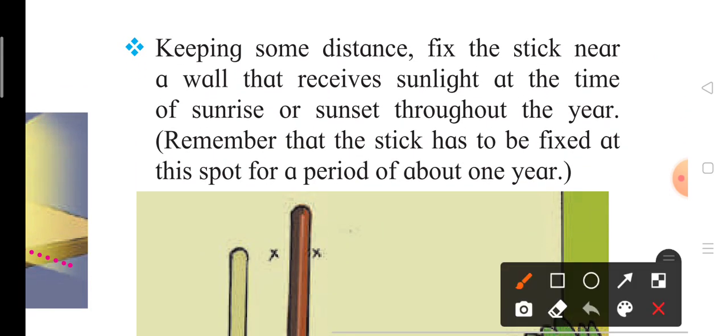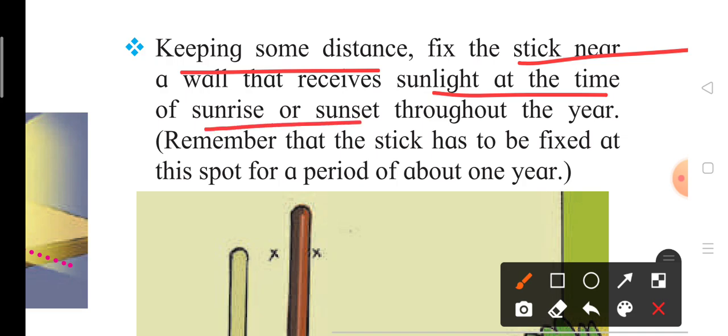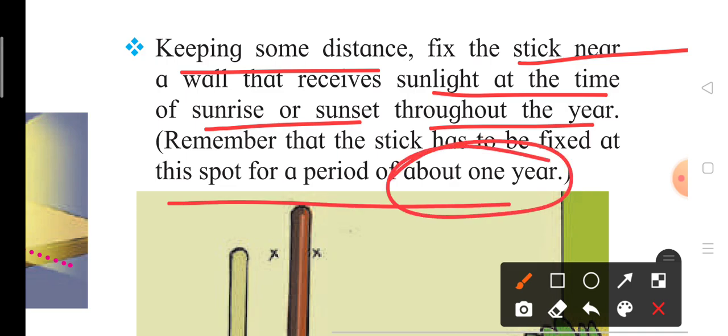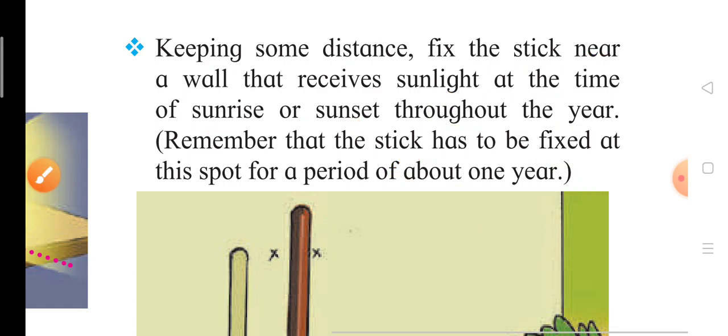Keeping some distance, fix the stick near the wall that receives sunlight at the time of sunrise or sunset throughout the year. Remember that the stick has to be fixed at this spot for a period of about 1 year, so you should fix it carefully.